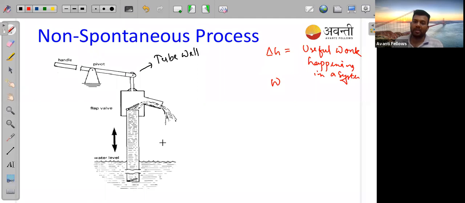Tell me guys, I think you all have seen this tube well now. If you take some bucket to the tube well and you are giving some force, up to completely filling that bucket, we just give force in that. If you are not giving the force, then the water will not come out. So that's why this is in our control, and whenever anything is in our control, that is artificial, a man-made process,